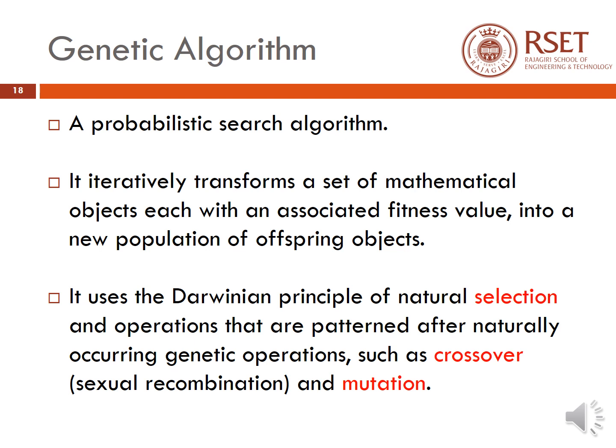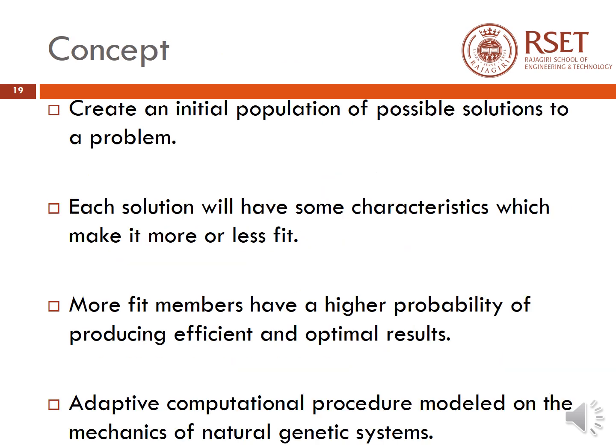So genetic algorithm is closely related to the human reproduction system, where there is a selection, then there is a crossover, and there is a mutation. So how is this particular concept applied in problem solving? That is, we can create an initial population of individuals which will represent the possible solutions to a problem we are trying to solve.